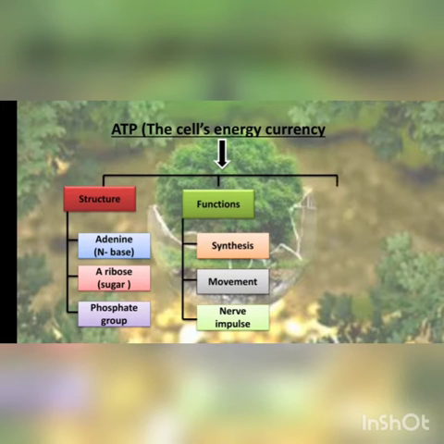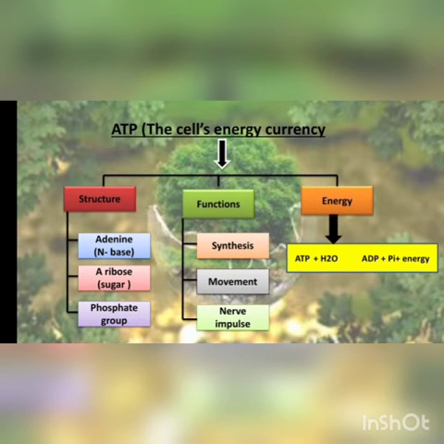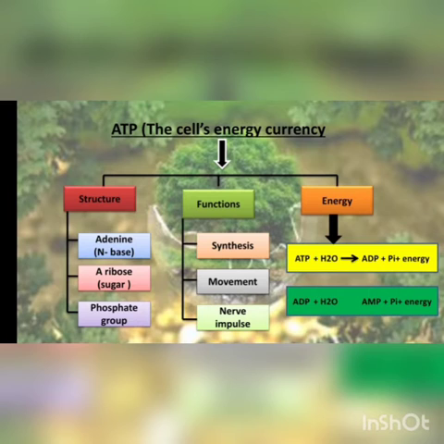So let's see the equations that are very important for energy, that is, how we will get energy from the ATP. The first equation shows how ATP is converted into ADP and there is a release of energy, because there are covalent bonds between the phosphate groups. So when these covalent bonds break down, energy is released. This is the second equation. Both equations show how ATP is utilized for the purpose of energy and it is concerned with the main functions in the cells of living organisms.